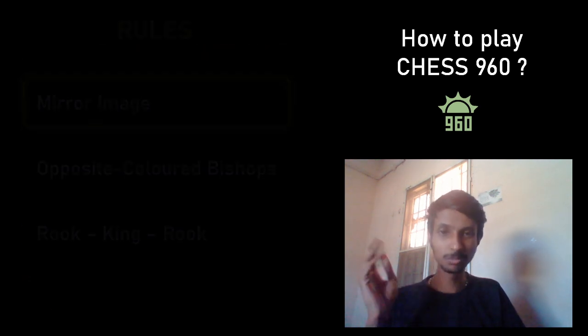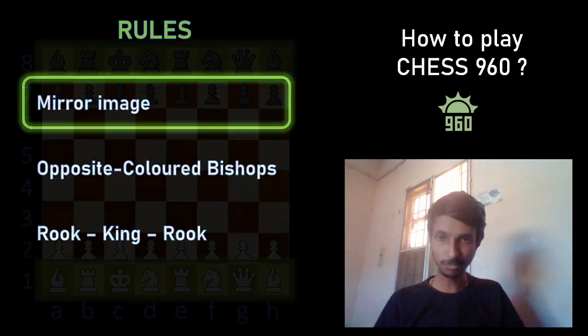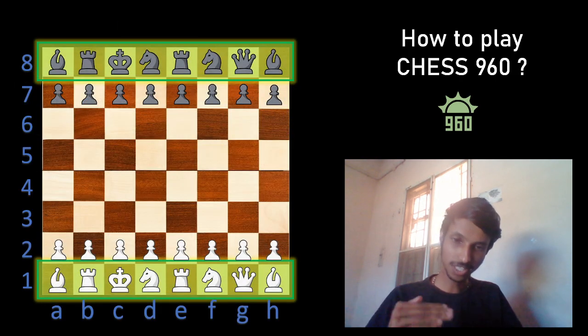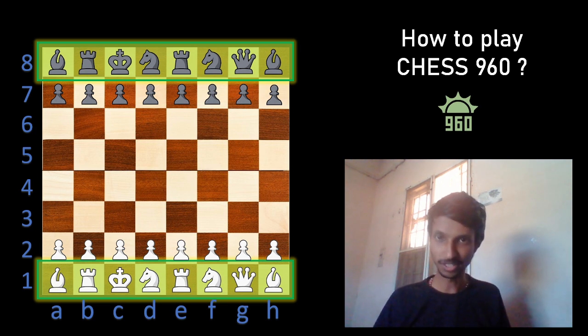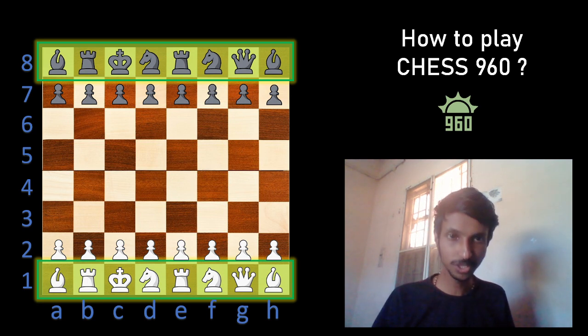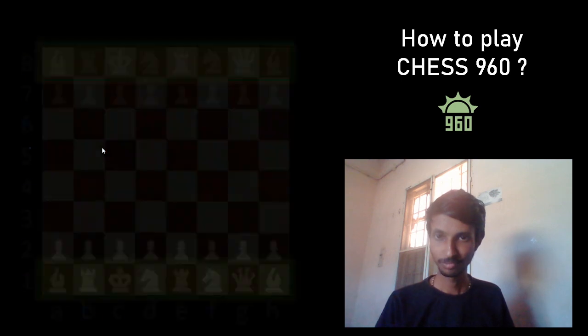There are only three simple rules in arranging the pieces. One is mirror image, as I told. You can see both the orders, right? In the first rank itself, whatever is the arrangement here, the same has to be the arrangement in the opposite. It should be mirrored, and the pawns on the second and the seventh rank as usual.